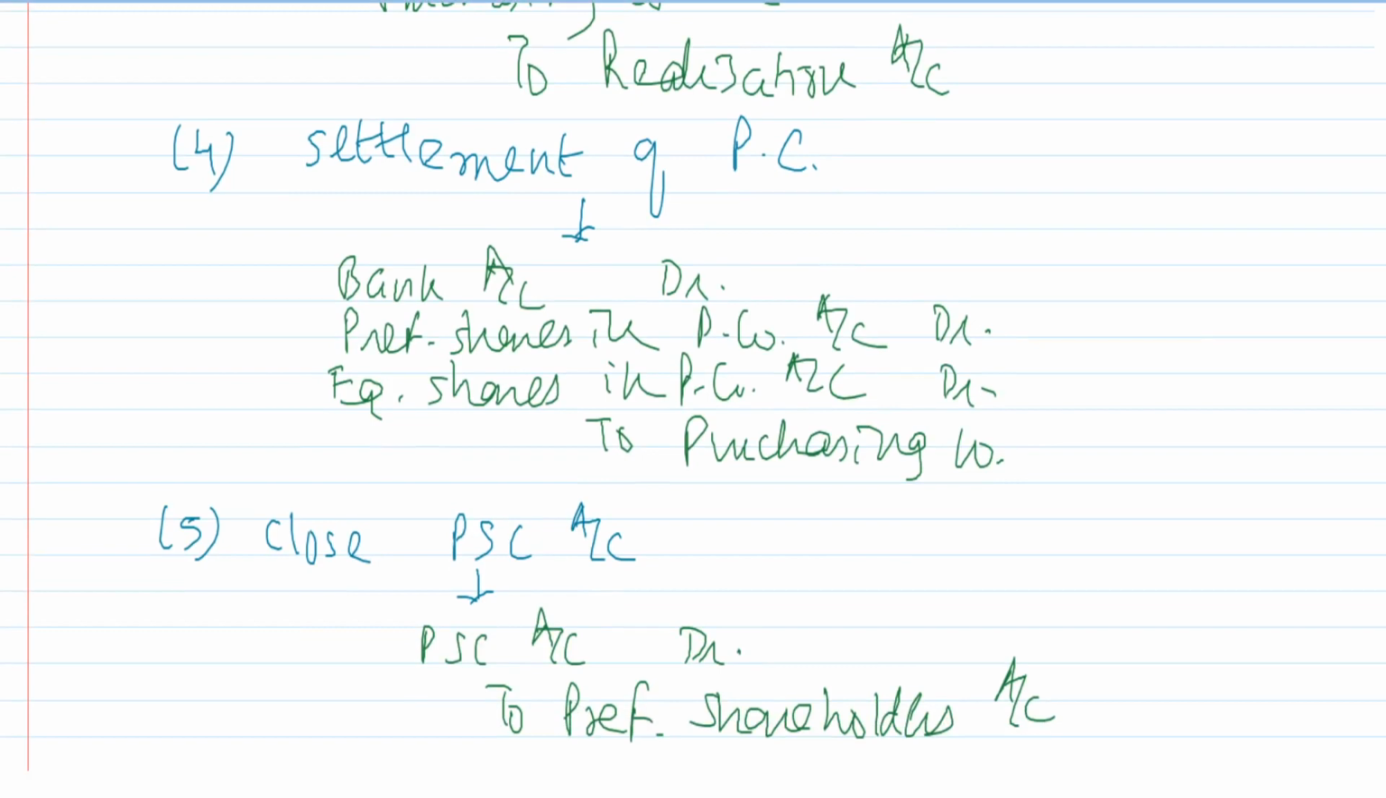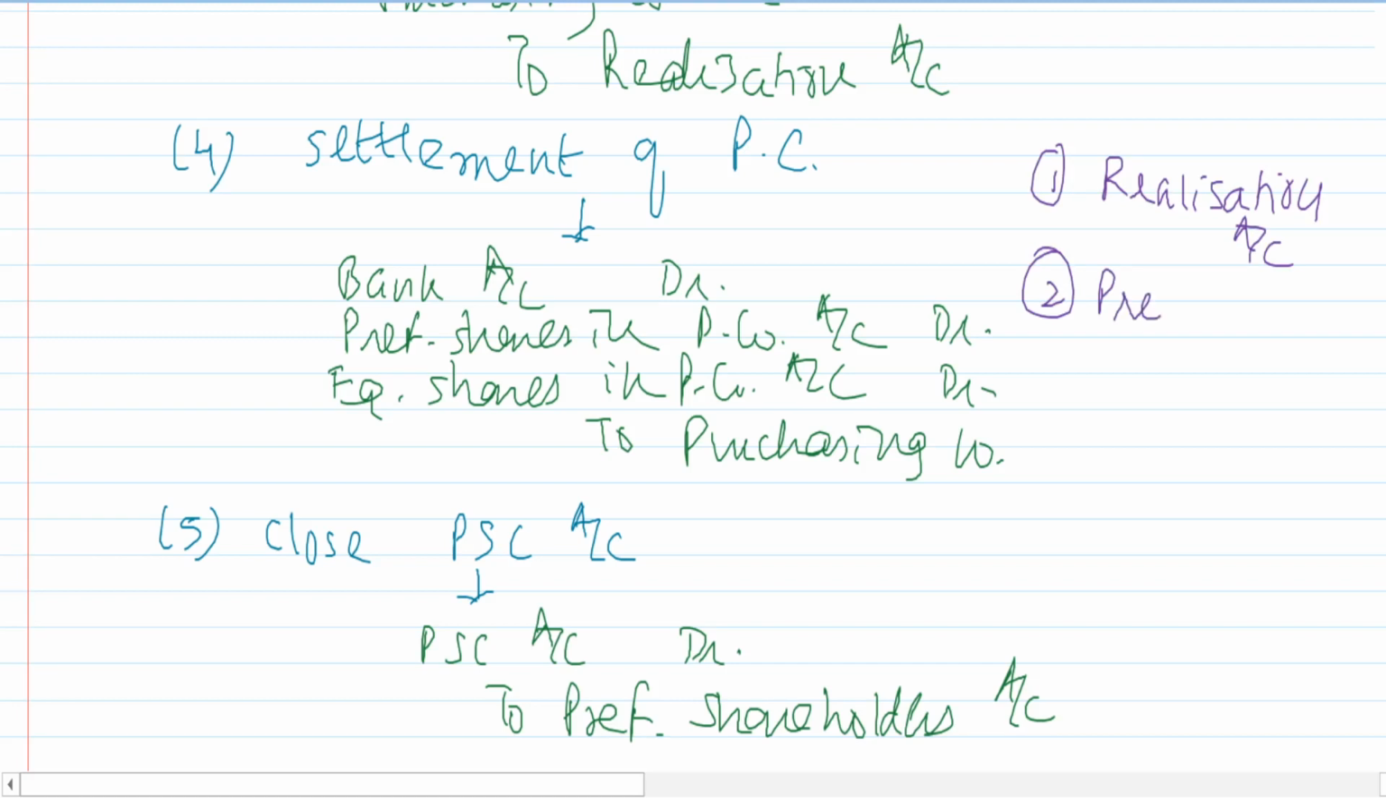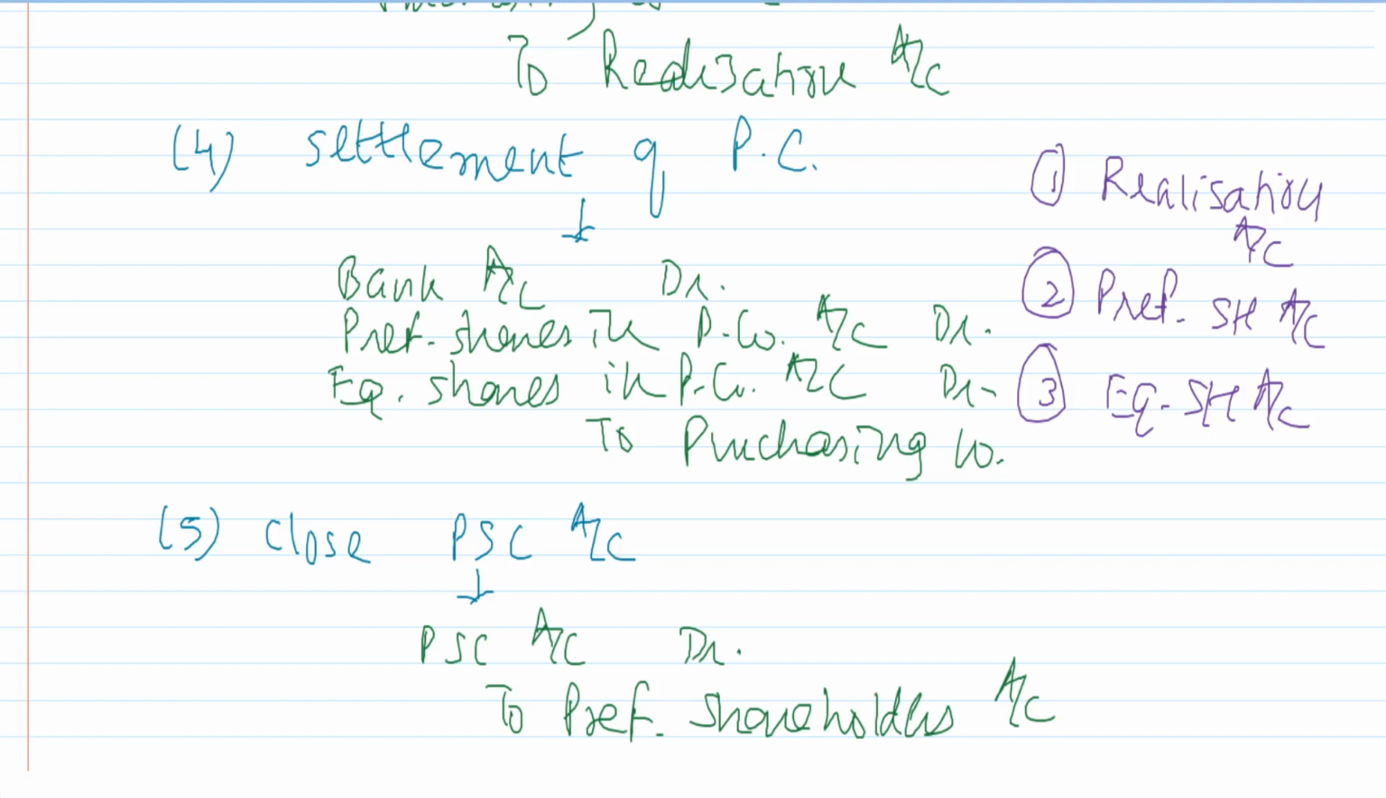Think for a moment. Which are the new accounts that you have opened? You have opened a new account, which is the realization account. You have opened a new account, the preference shareholders account. And you have opened a new account, which is the equity shareholders account. So now these accounts are required to be closed. The moment you close these three accounts, all the accounts in the books of the selling company are closed. We can say it is the end of the existence of the selling company. We will start first with the preference shareholders account.